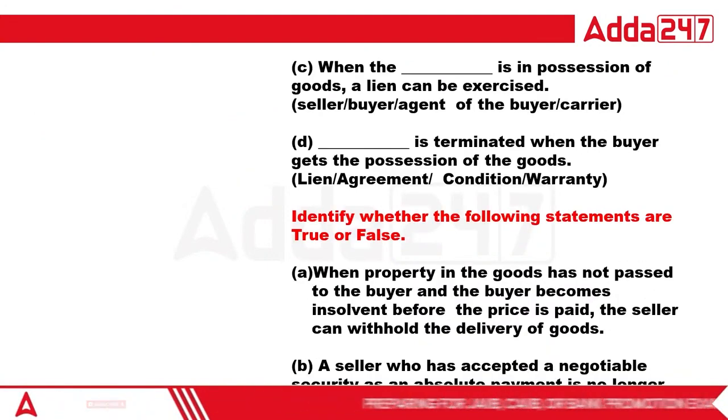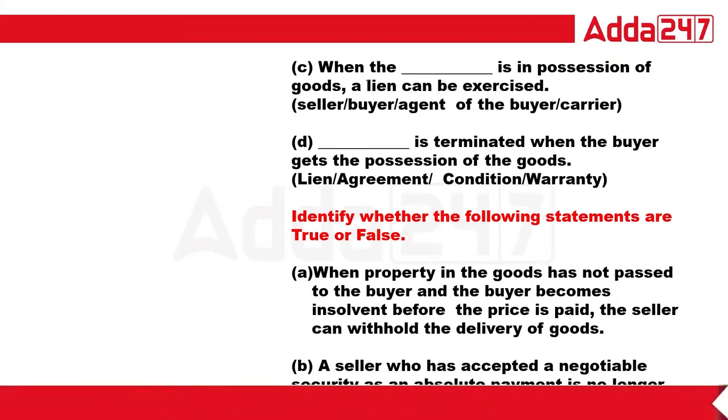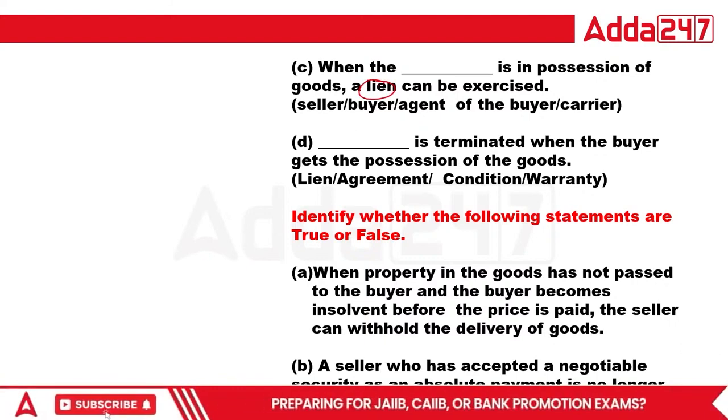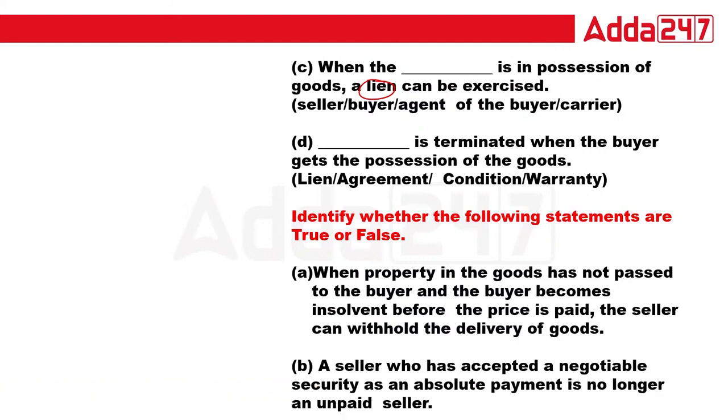Next. When the dash is in possession of goods, a lien can be exercised. So lien means to hold the item. What is lien? Lien means to hold the items, right? So what is the right answer? When the seller is in possession of the goods, the seller has a right of lien. Done? Now, dash is terminated when the buyer gets possession of goods. That is but obvious, lien is terminated.